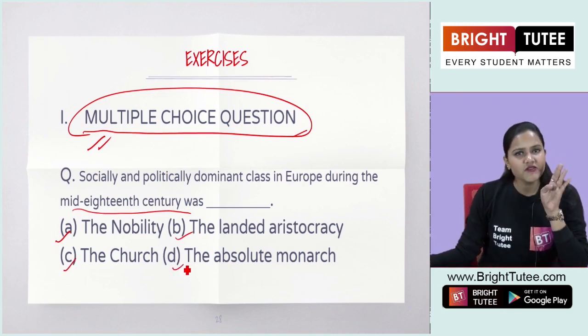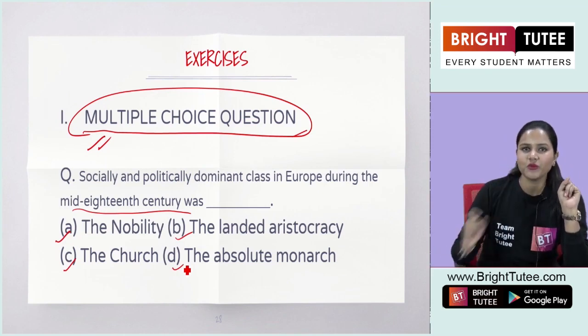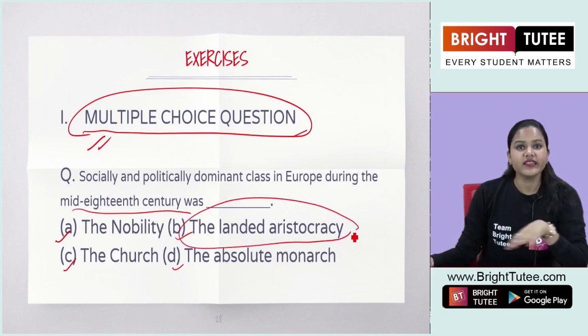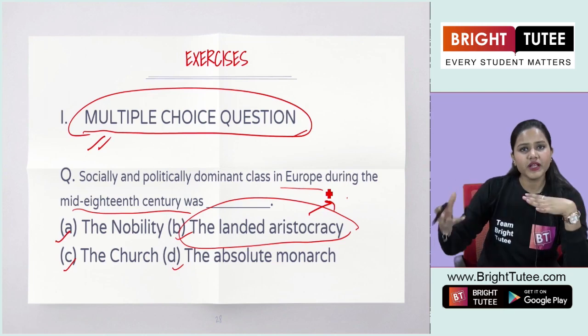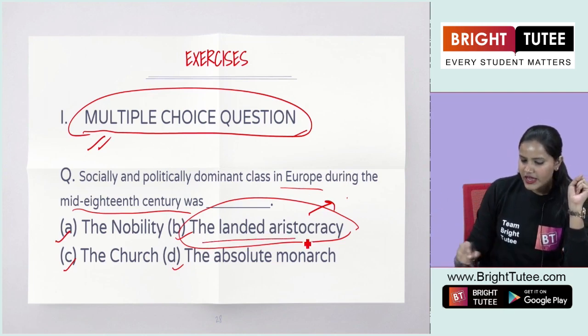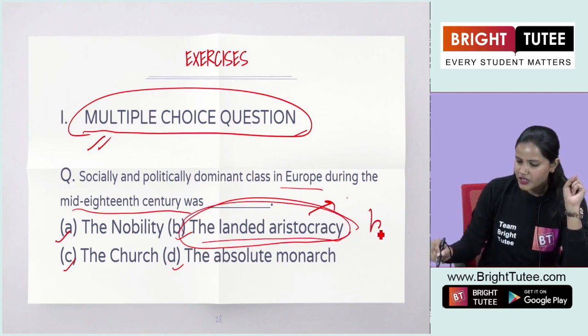Now you have been given four options, and here you have read about only one class, and that is the landed aristocracy that I explained to you right now. That till the 19th century, or let's say the mid 18th century, the dominant class in Europe was the landed aristocracy class. So the answer here will be B.